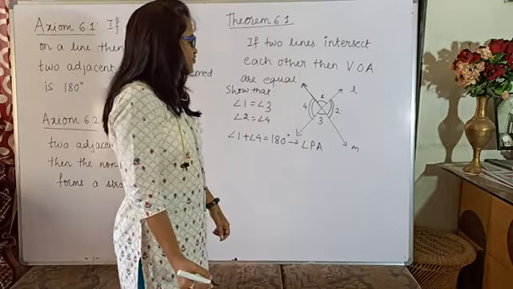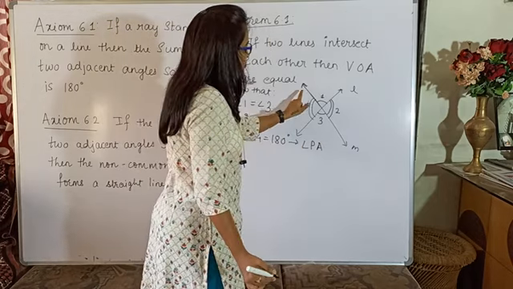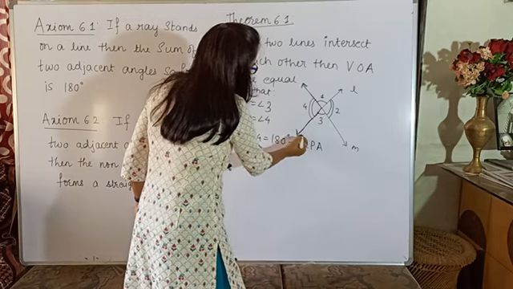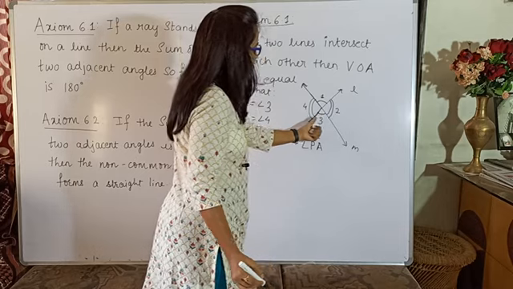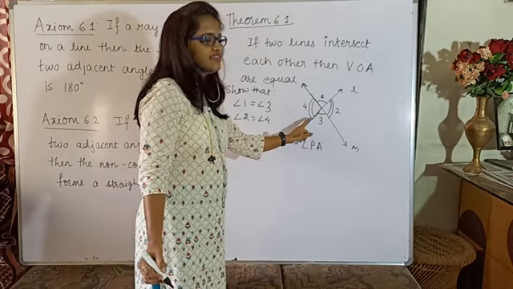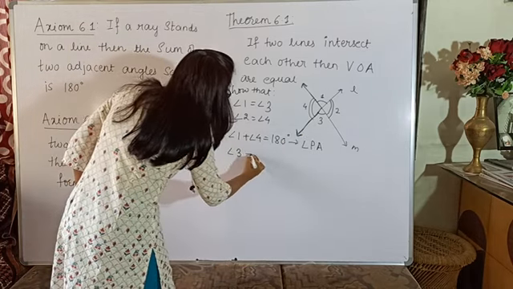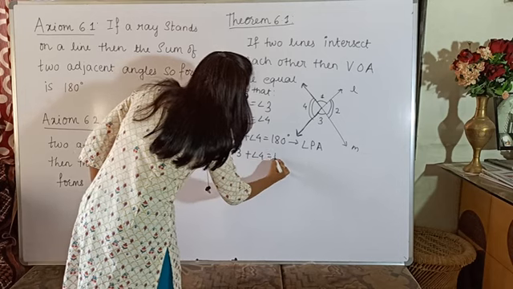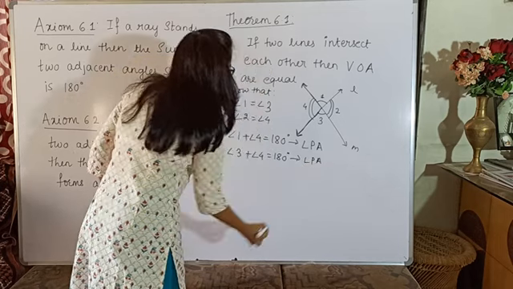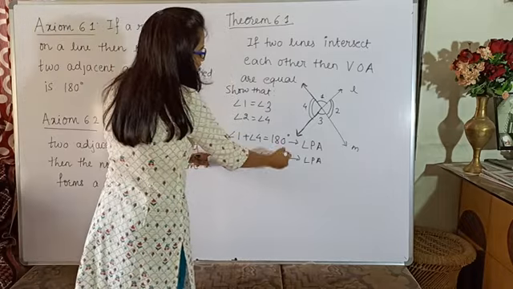Similarly, taking M as the straight line, this ray is standing on that line. Again you get two adjacent angles, angle 3 and angle 4. So by the same reason, angle 3 plus angle 4 is also equal to 180 degrees. Reason: linear pair axiom.